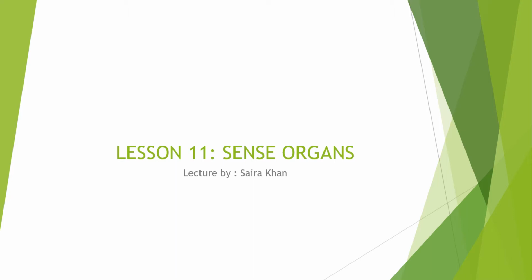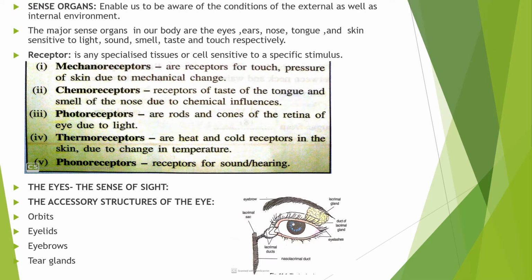All living organisms respond to physical and chemical changes in the environment. We all have special cells called receptors, which receive stimuli from the environment. Some of these are contained in the sense organs.